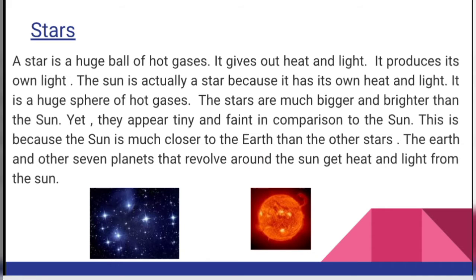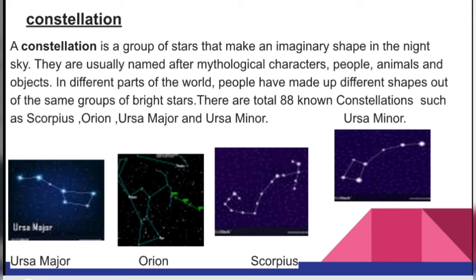Now next is constellations. A constellation is a group of stars that makes an imaginary shape in the night sky. They are usually named after mythological characters, people, animals, and objects.